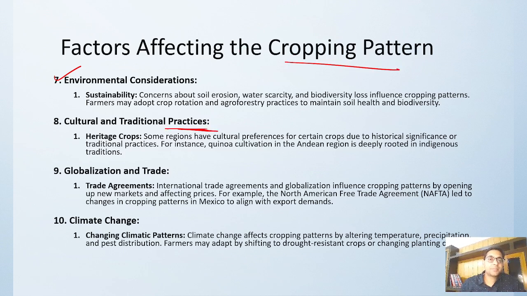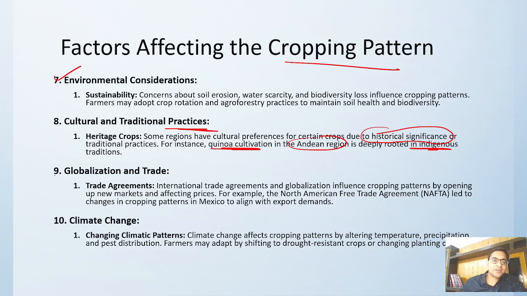Cultural and traditional practices: there are a lot of heritage practices, so they prefer certain types of crops because of some historical significance. Even if they are not getting much profit from it, they still do it because they have some historical significance attached to it, right? Like there is quinoa cultivation in the Indian region, that is an indigenous tradition. So there are certain cultural and traditional heritage reasons also.